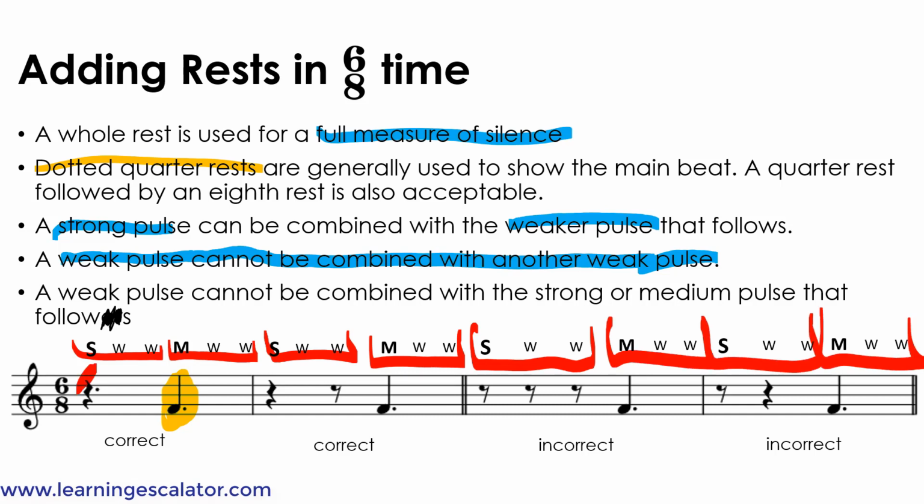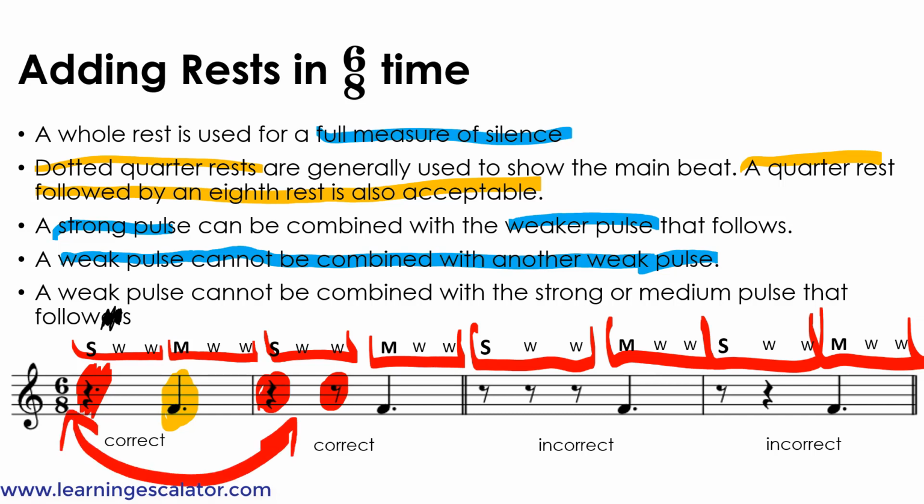You can use a dotted quarter rest to finish the first beat, but a quarter rest followed by an eighth rest is also acceptable. So you can also write it as a quarter rest with an eighth rest. These two are equal to the same thing.